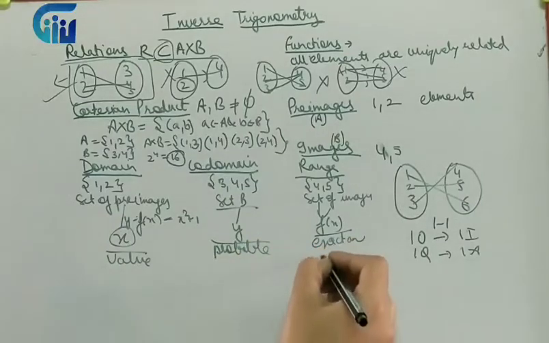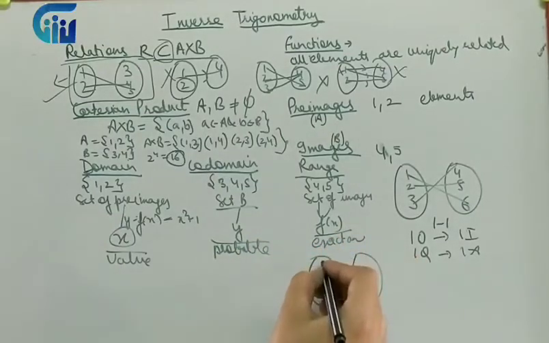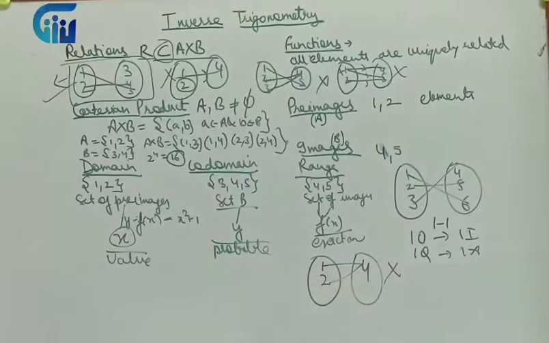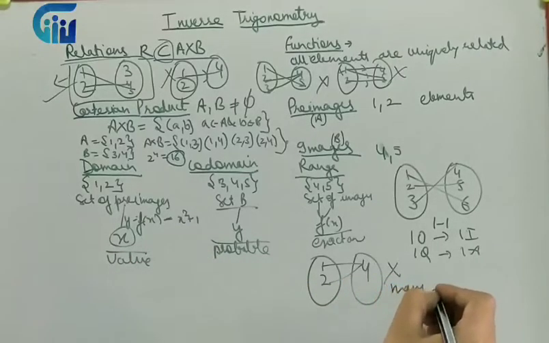The other case is when many are related to one. So this is not one-one. When more than one element is related to one particular thing, then this is not one-one. This we say is many-one.